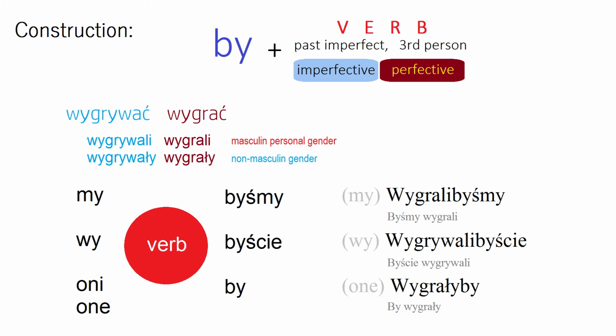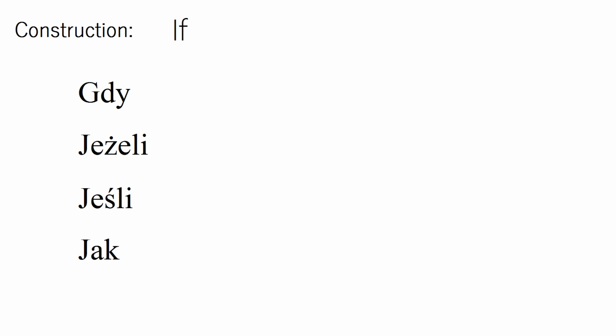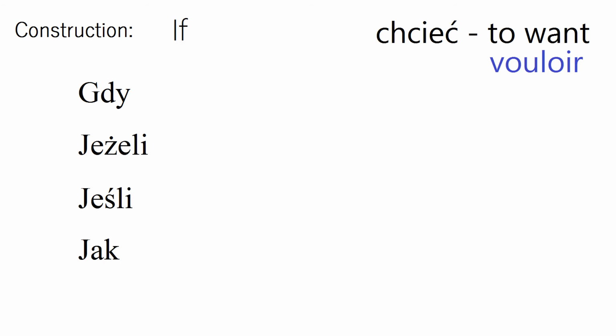There's also another construction that we have to know to use the conditional mood in Polish. This is when you say if. There are four main ways to say if in Polish, and these are gdy, jeżeli, jeśli. These two are similar, jeżeli and jeśli. And the fourth one, which is most colloquial, I think, jak. And we add the particle by again. Let's see how it works with the verb chcieć, to want.